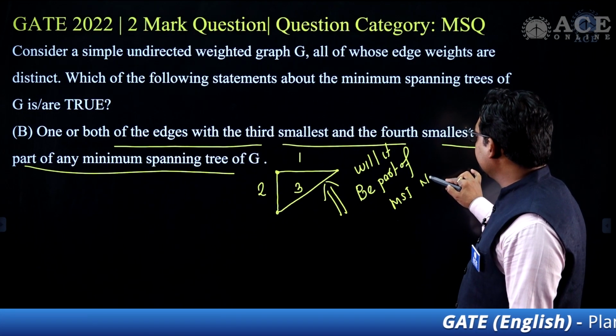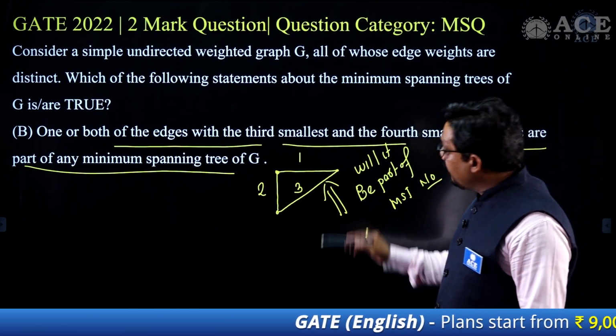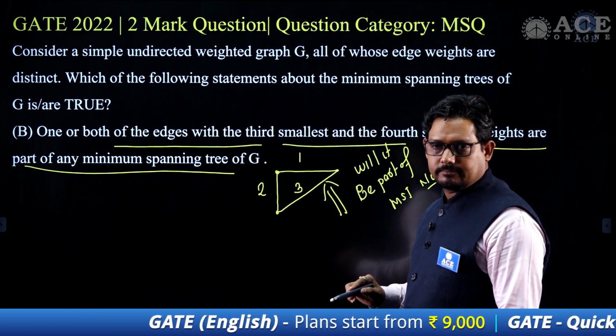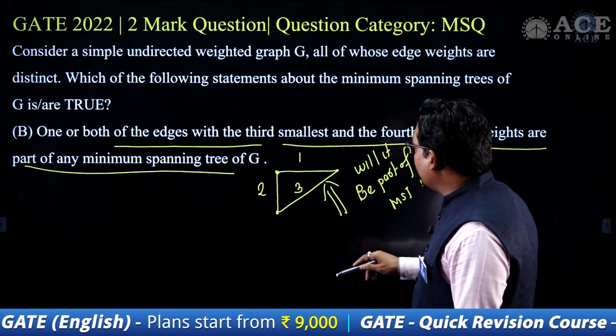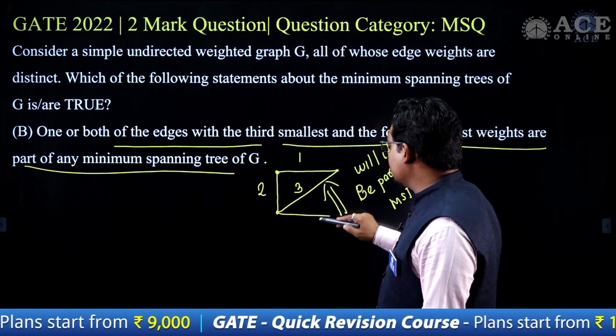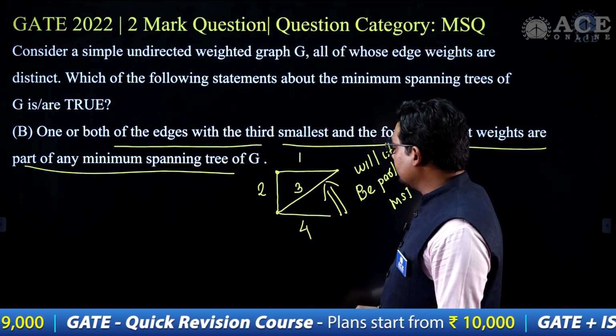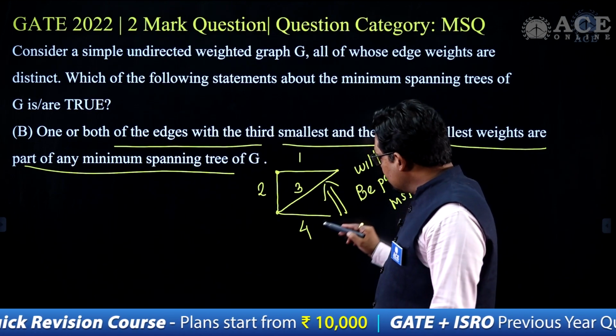The answer is no. It won't be part of it. Why? Because it is creating a cycle. And if it is not part of it, let's have another vertex, in this case 4. Will it be part of it? Yes, it will be part of it.